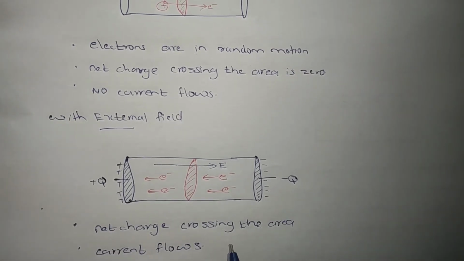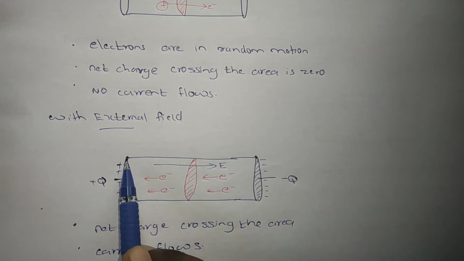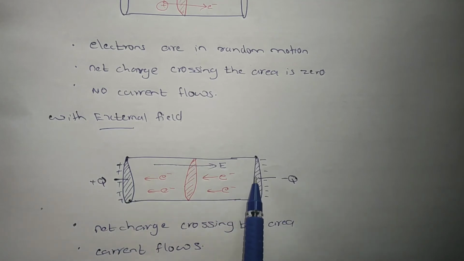But for how long will this current flow continue? From this, all the electrons will come from this end up to this. After that, the current will be zero. Clear? So this current is not a continuous flow. Okay. Then it is not necessary like this. I took the method where I pasted a dielectric on the two ends of the conductor, and on one end I gave a positive charge and on the other end I gave a negative charge. It is not necessary to do it like that.